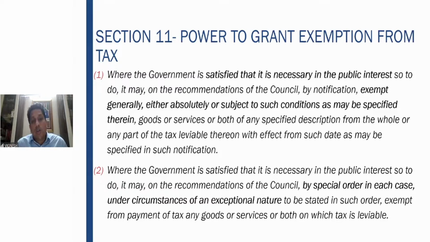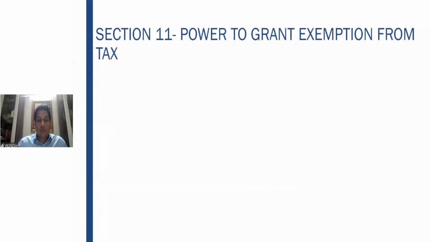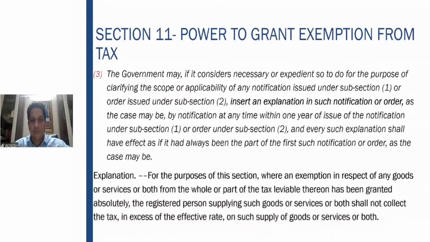Next, the government may also give a special order. If it is necessary in the public interest to do so, it may issue a special order giving the exemption under circumstances of an exceptional nature, for example during COVID, when certain drugs were given tax exemption, because we were in a pandemic at that point of time. So in two cases exemption can be given. The first case, when the government feels that in public interest the exemption is required. The second case, where the government passes a special order in circumstances of an exceptional nature.